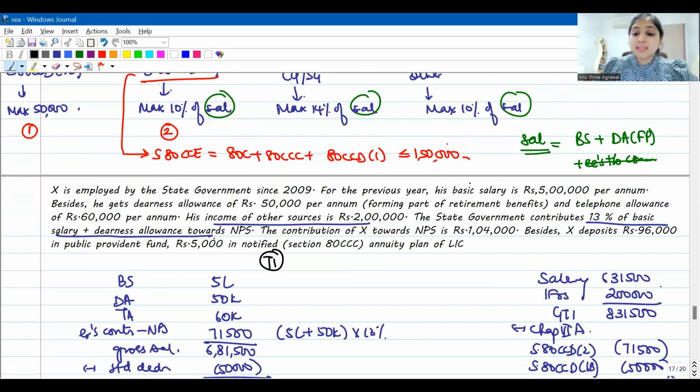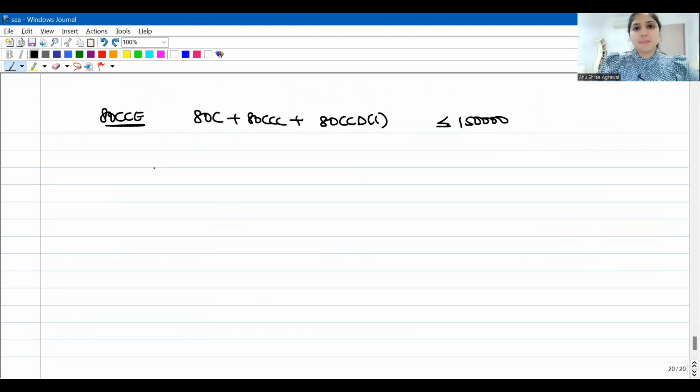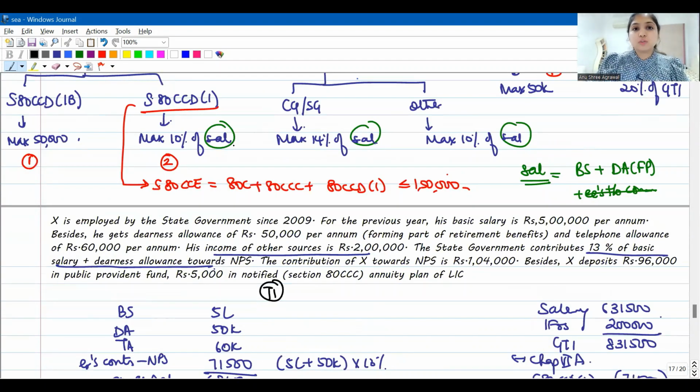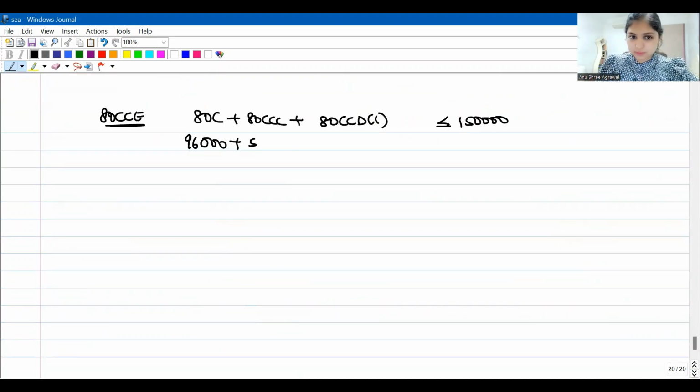Now, do we have any 80C deduction in this question? Yes, the question says he deposits 96,000 in PPF. PPF contributions for self, spouse and children come under 80C. So 80C 96,000 is eligible. 80CCC is contributing towards annuity plan of LIC. Towards annuity plan of LIC, RSSC has contributed 5,000.